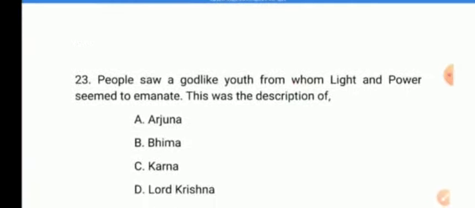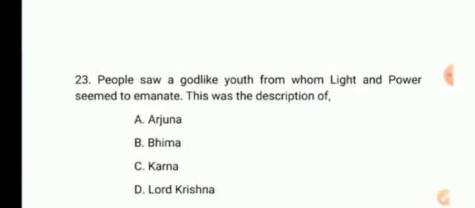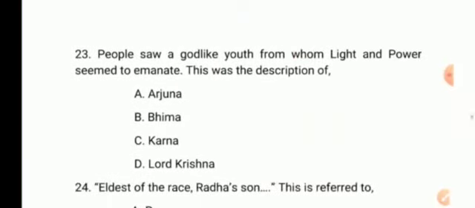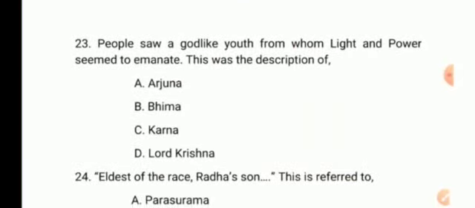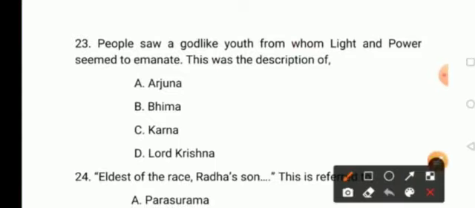23. People saw a godlike youth from whom light and power seemed to emanate. This was the description of option A, Arjuna, option B, Bhima, option C, Karna, and option D, Lord Krishna. What is the answer? Yes, the answer here is option C, Karna.